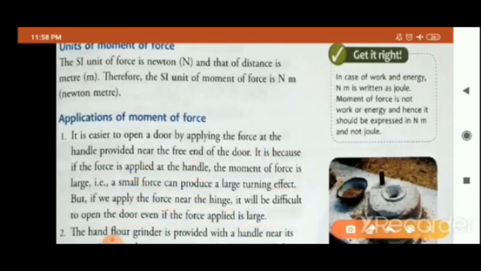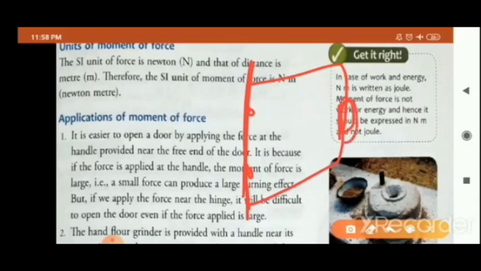Yes or no? Suppose your door is fixed. Yes, of course, your doors are fixed at the hinge. Yes or no? And why is this handle present at the last free end? Reason: because in this way the moment arm, meaning the distance between the fixed point and the line of action of the force, becomes large. What is the line of action of the force? Where you are applying the force, that is your line of action of the force.